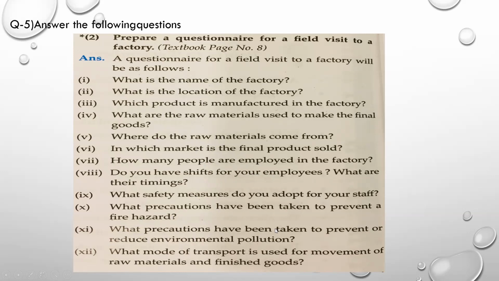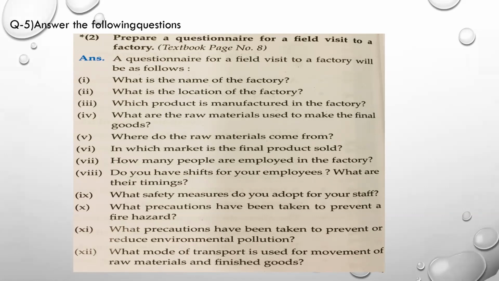What precautions have been taken to prevent and reduce environmental pollution, and what mode of transport, that is bus or railways, is used for movement of raw material, finished goods, as well as the people who are coming to work in the factory? So such types of questions you can prepare. I again repeat, the questionnaire will depend on the place where you are visiting. As per that, the questions will differ.